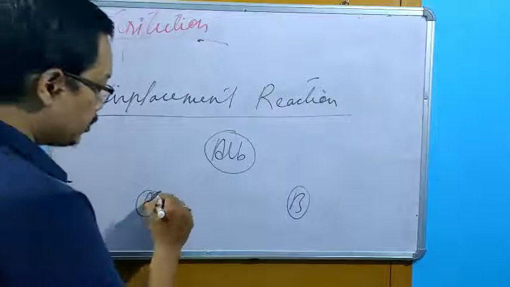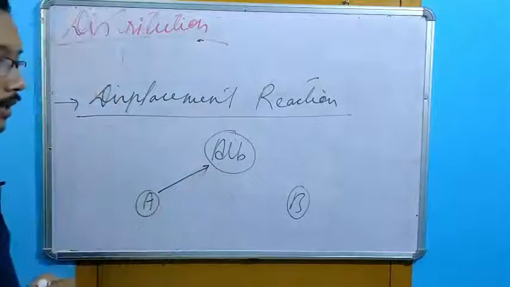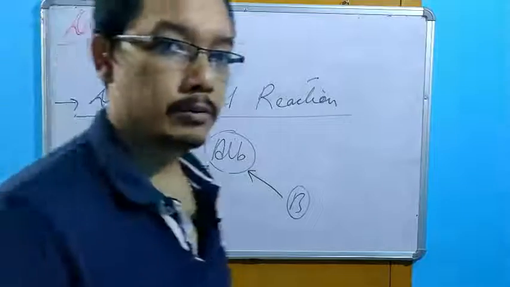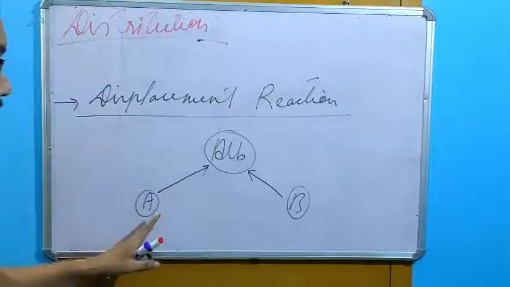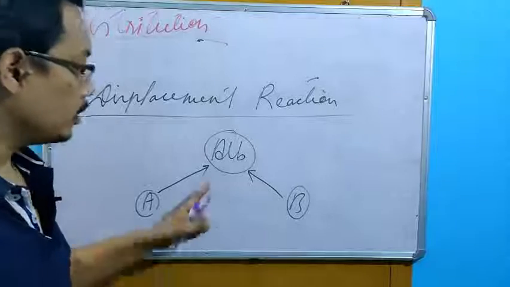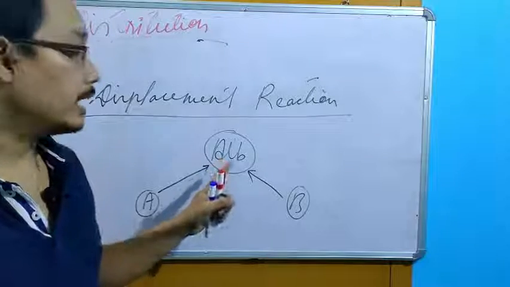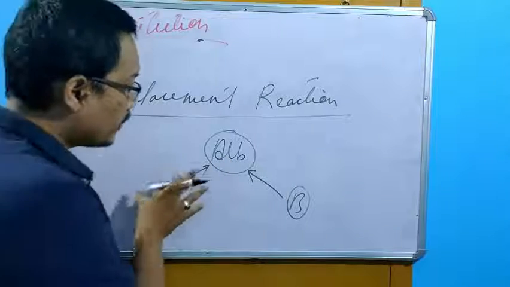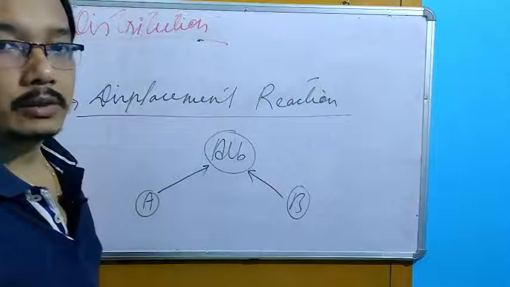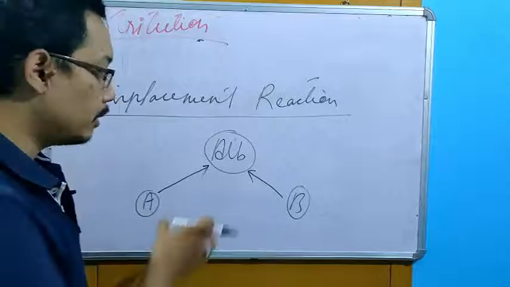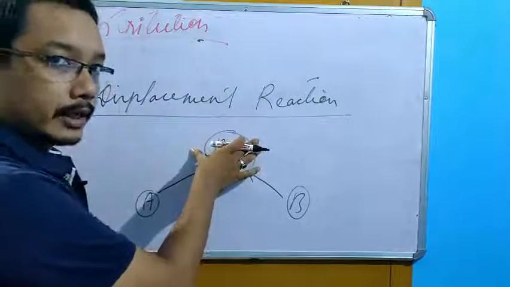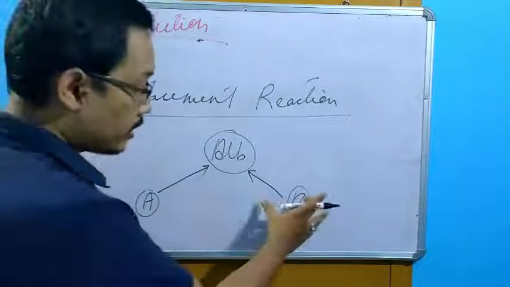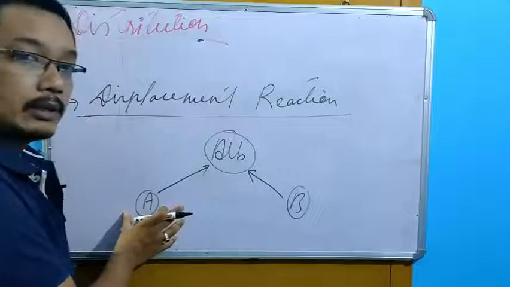Drug A has a certain affinity for albumin, and drug B also has a certain affinity for albumin. Those with high affinity will try to bind with the albumin. Suppose drug A is already bound with albumin. Okay, and suppose I give drug B, which has more affinity than A. Now what will it do?